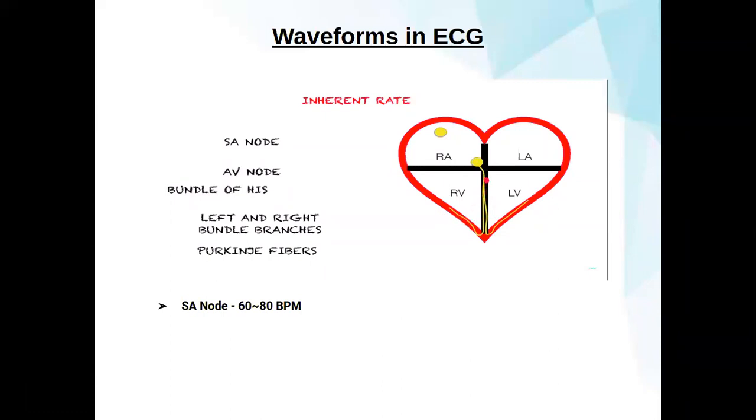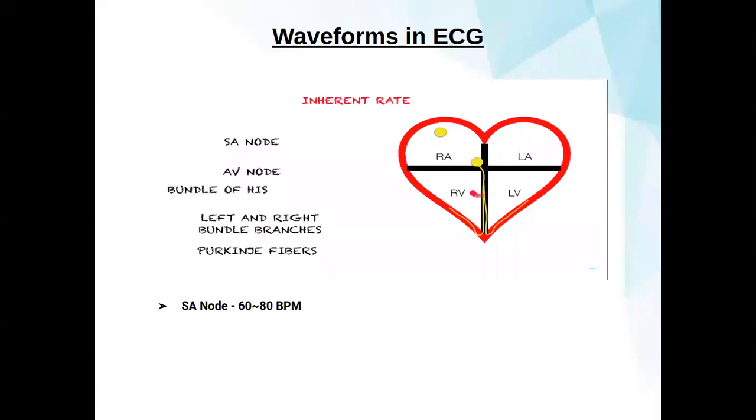If in any case we find a blockage in this area and conduction cannot take place from the SA node to there, it creates a low frequency which the AV node will not allow.